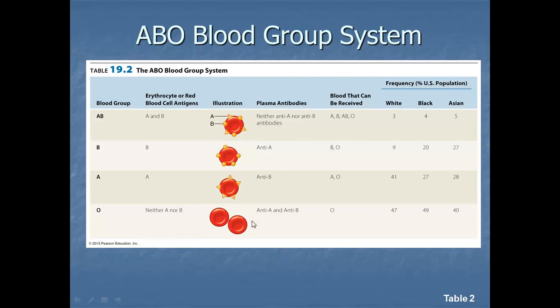So what antibodies would they have against them? Well, if I'm A, I definitely have anti-B antibodies. If I'm B, I have anti-A. If I'm AB, then I don't need any antibodies because I have both antigens. And if I'm O, I don't have any antigens at all, so I will have antibodies against both. Which one is more common? O. O is more common. Then comes A, then B, then AB.